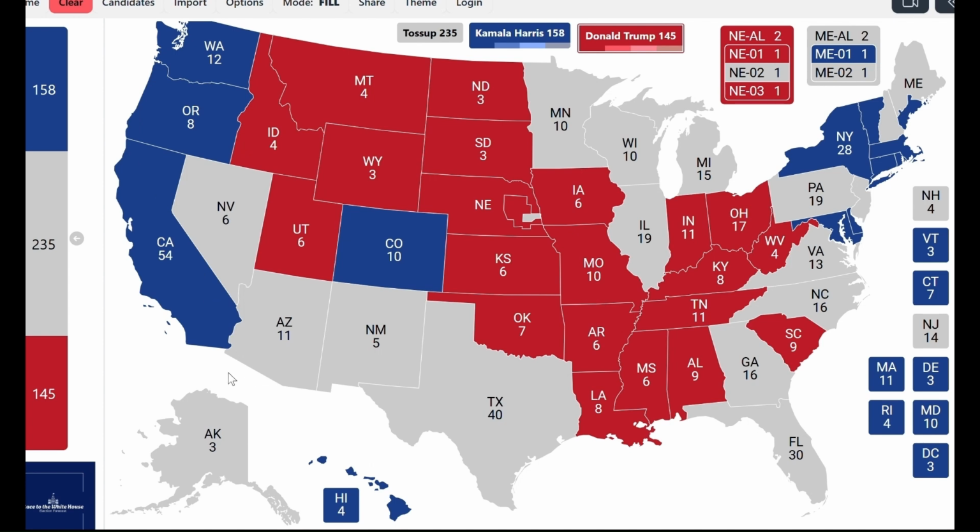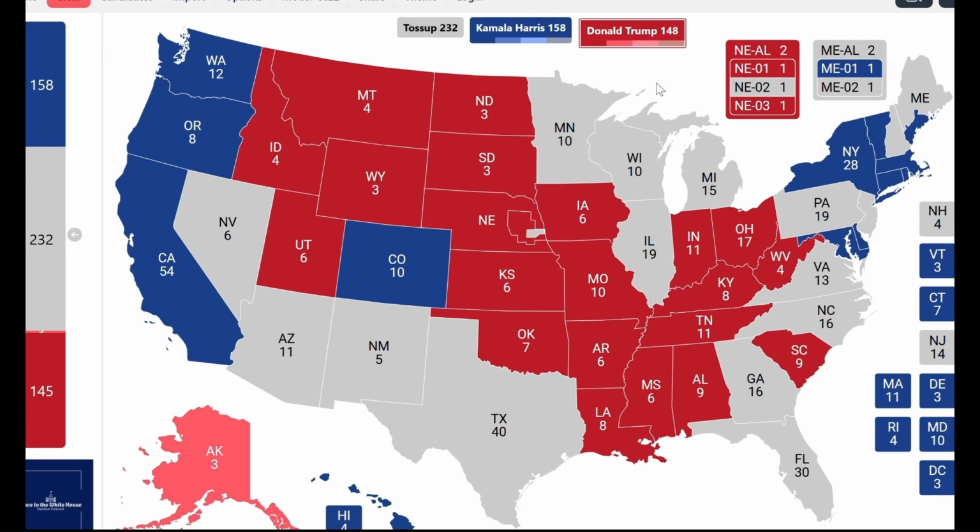Of course, this does not mean that Alaska will vote blue anytime soon, but Alaska will go down as likely Republican here because it will vote by a margin of around 10.5 points in favor of Republican candidate Donald Trump. Then the other two states that will go down as likely Republican are up here in the Northeast, Maine's 2nd Congressional District.